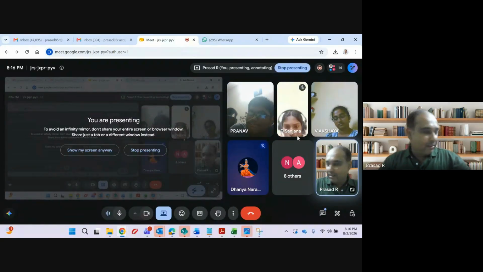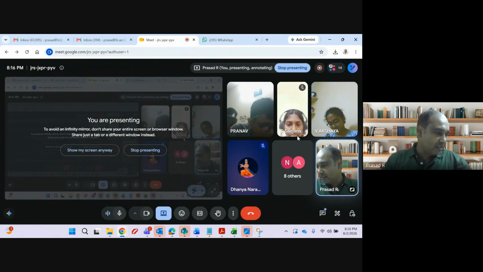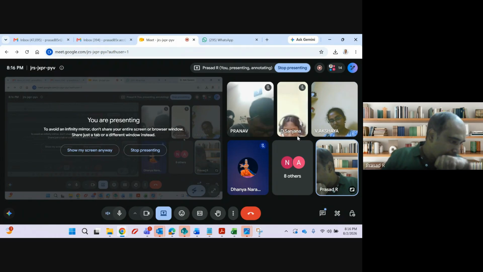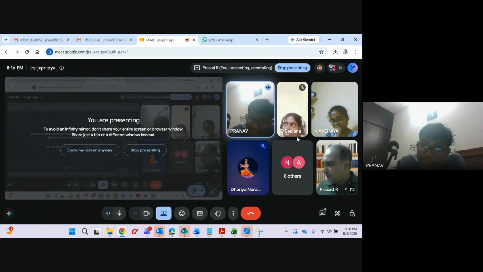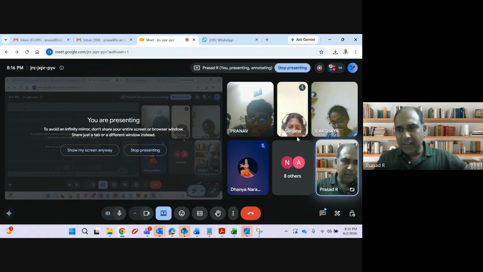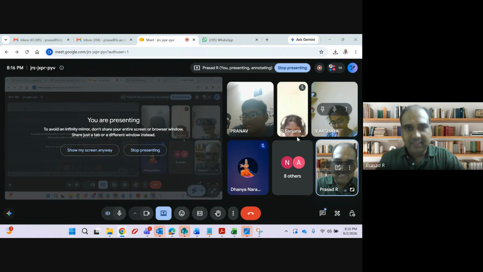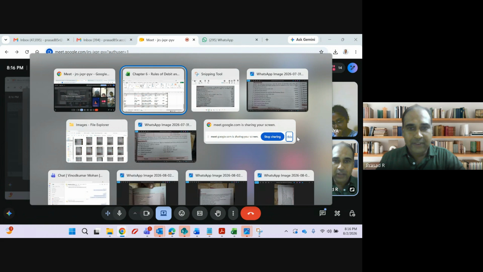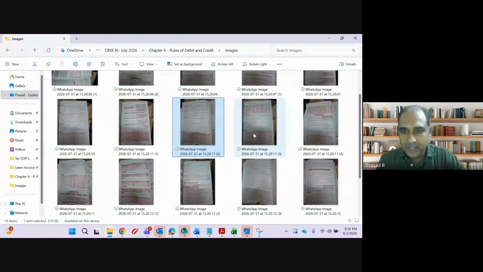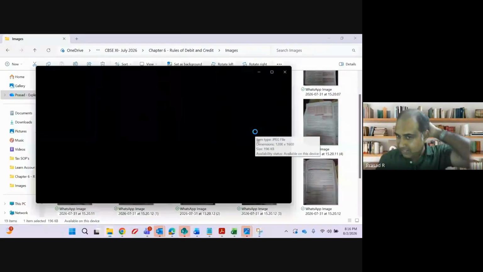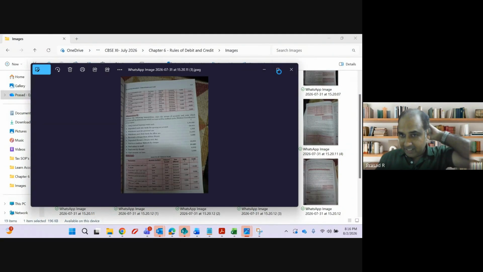Illustration 5 we completed. Illustration 6 we will do now. Analyze the following transactions. Just read through 6, guys. Do you see any challenge? I don't see any challenge. If you have any challenge, I will do it now. Otherwise, we will take something difficult. Why always take easy things? Let me know if there is any challenge.